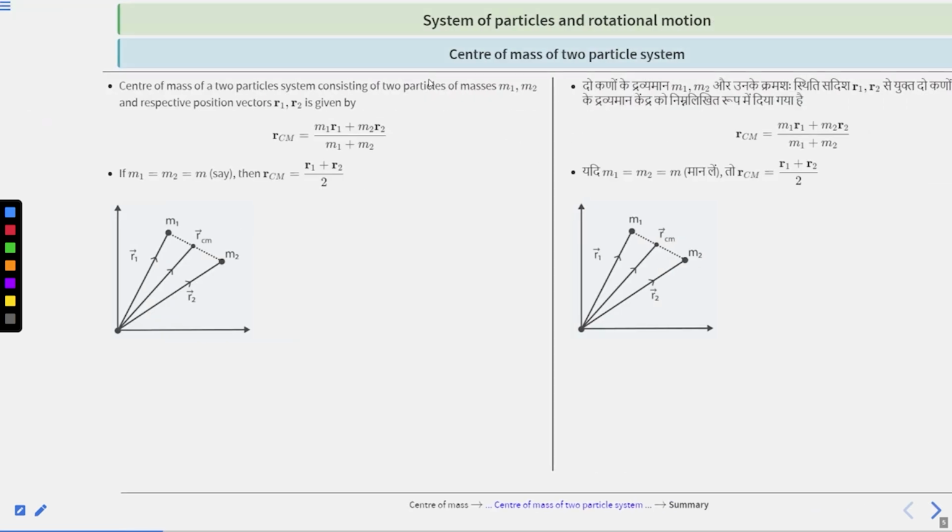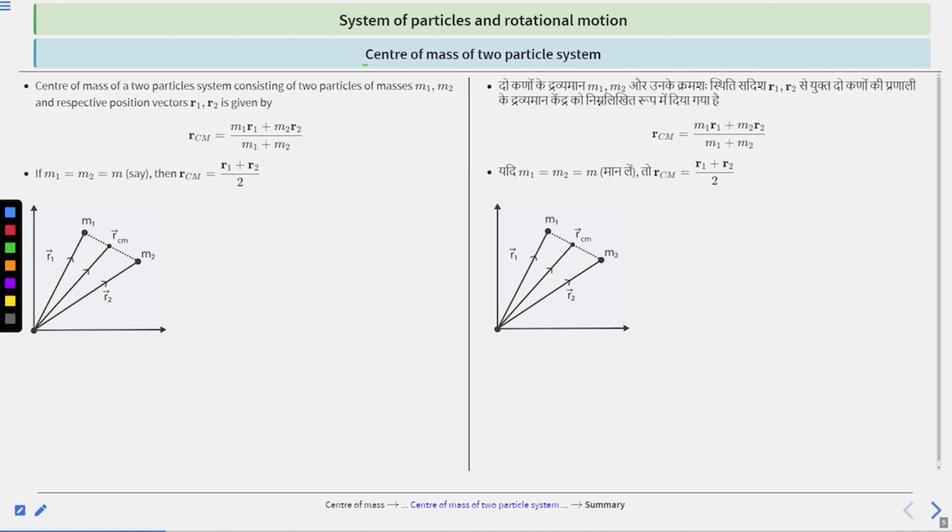Next is center of mass of two particle system. So center of mass of two particle system consisting two particles having masses m1, m2 and respective position vectors r1, r2 is given by this.